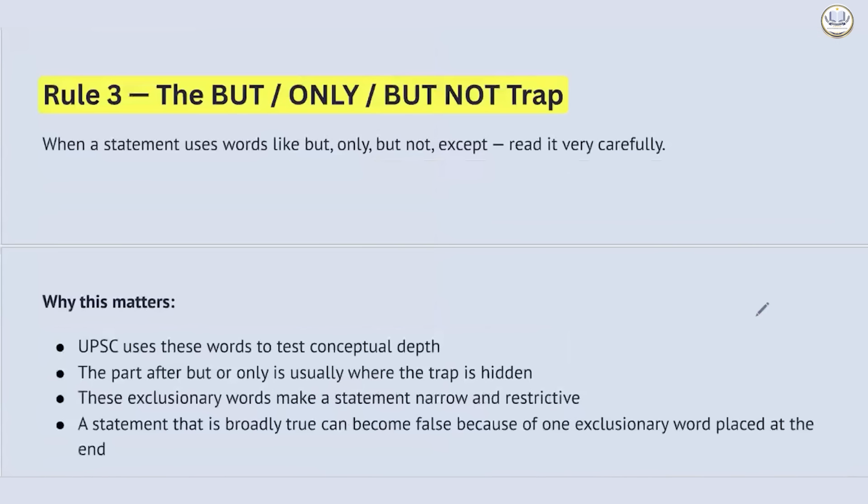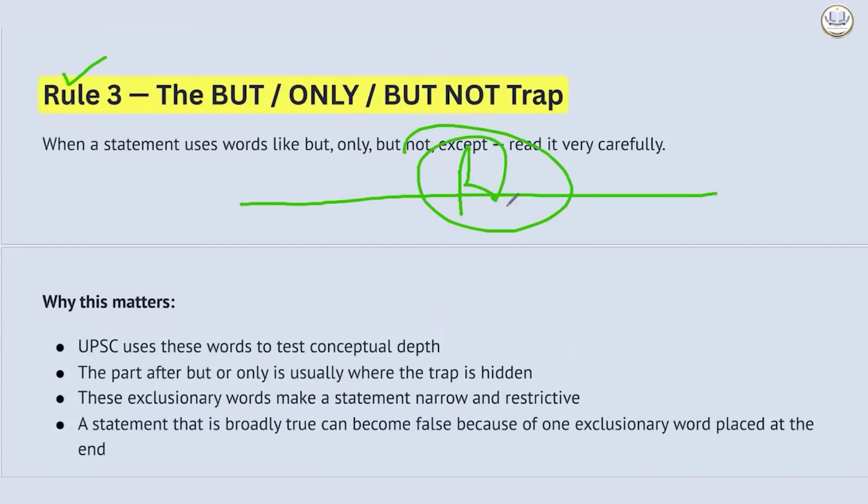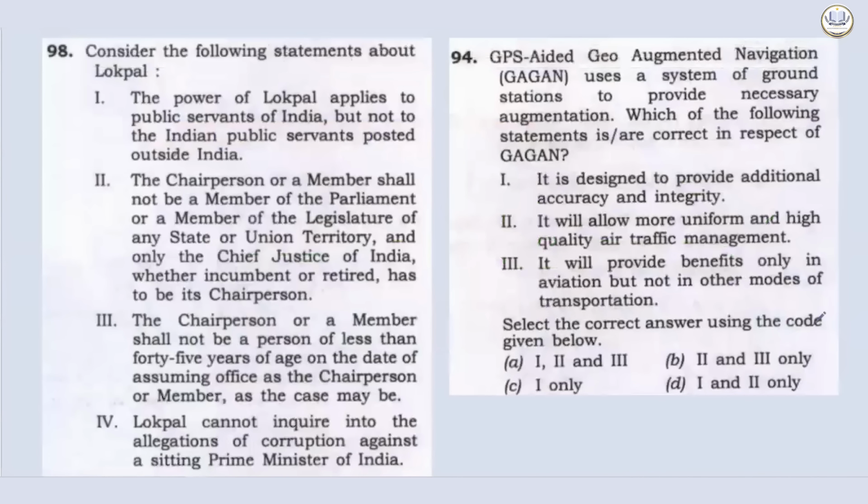Okay. Now let's read rule number 3. That is, if I am making a statement, artificially I will write 'but not', 'but', and I will narrow down the second part of the statement. I will artificially do it. And you have to be very vigilant. The first part will be right, conceptually many a time correct. But they just have to make a wrong statement. So artificially, they will write 'but not', 'only', 'but', and just change the course of the entire statement by narrowing it down. How so? Let's see a question.